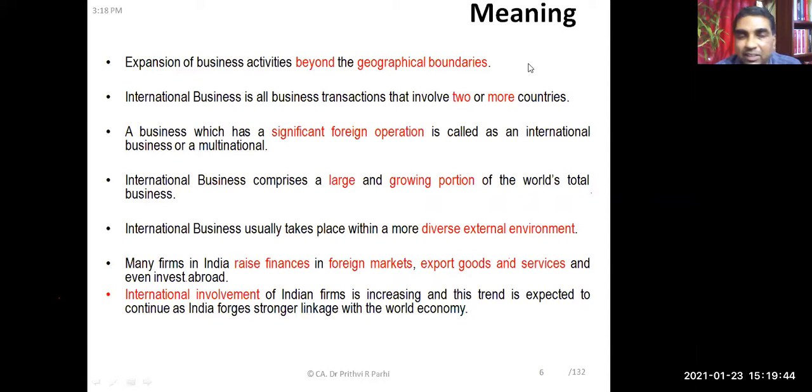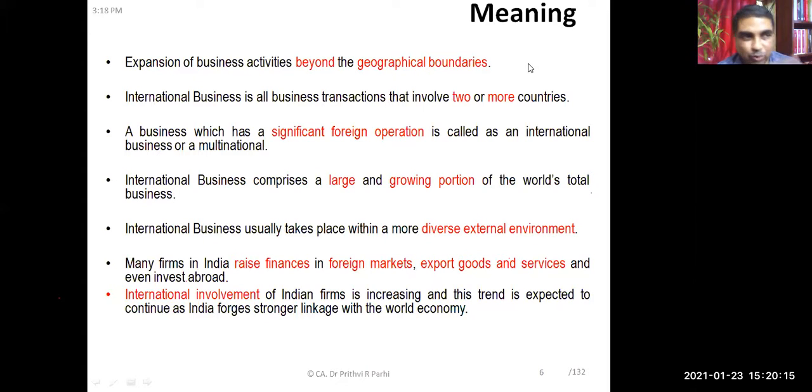Let us first understand the meaning of this. As you can see in this slide, you already know what domestic business is. Let us say I'll be talking about something opposite to international business, so I can refer to it as domestic business. So what is domestic business? Can you tell me? Domestic business is business conducted within the country. That is what we understand.